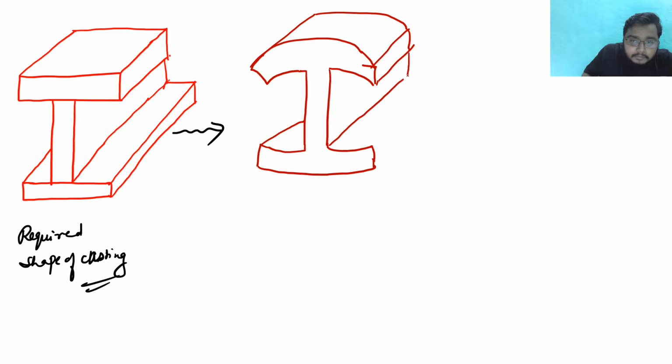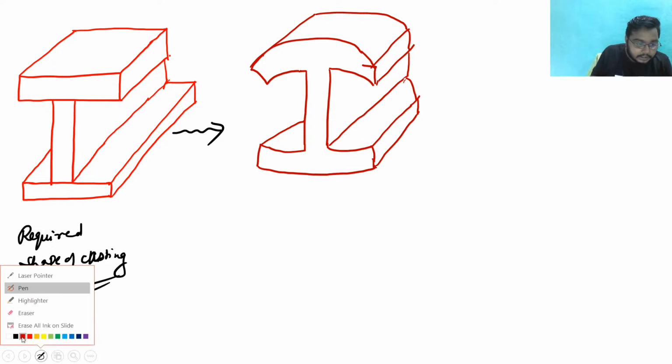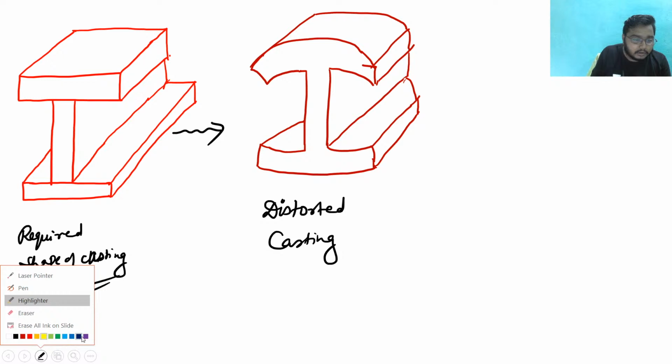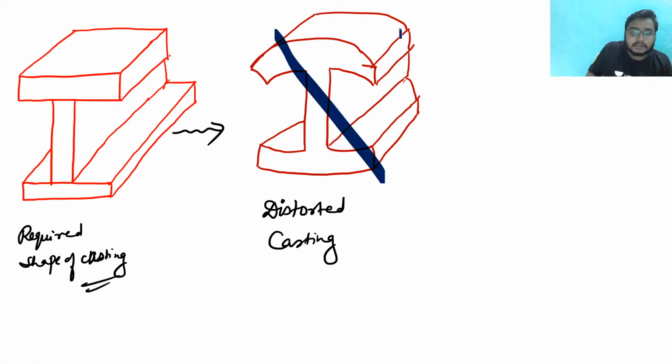Clear or not? So see, this is the distorted thing. This is the distorted casting, and this is not required.